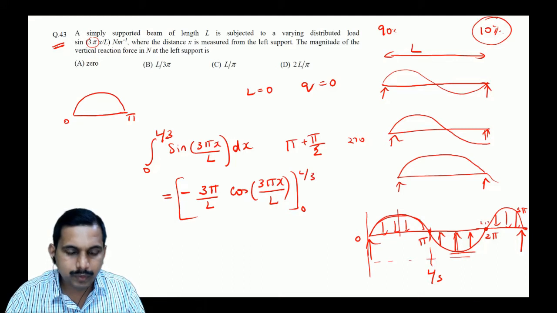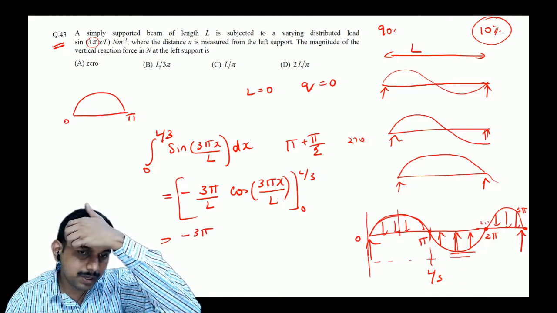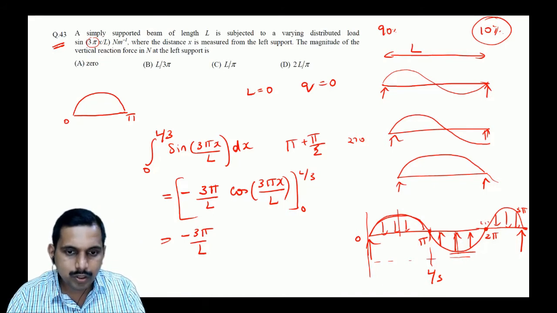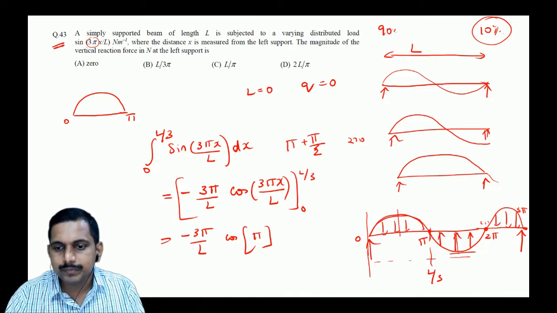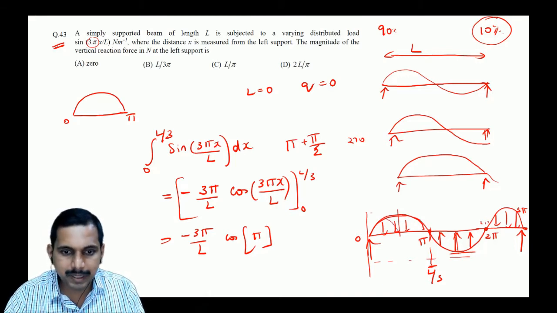So when you do that, you will get minus 3 pi by L into cos of x equals L by 3. So cos of pi, what is cos of pi? Cos of pi is minus 1.